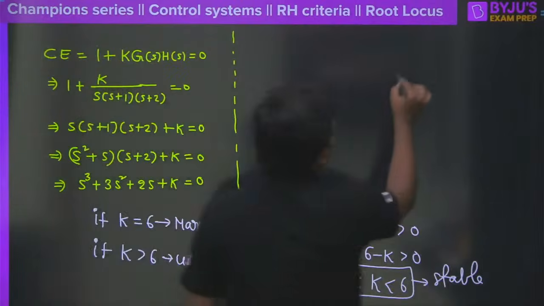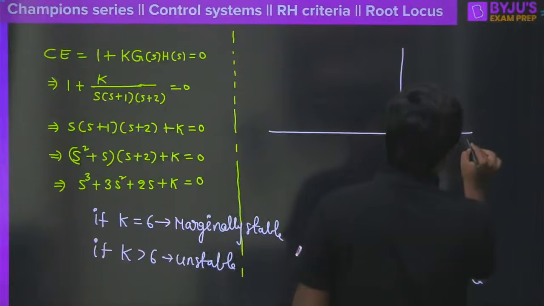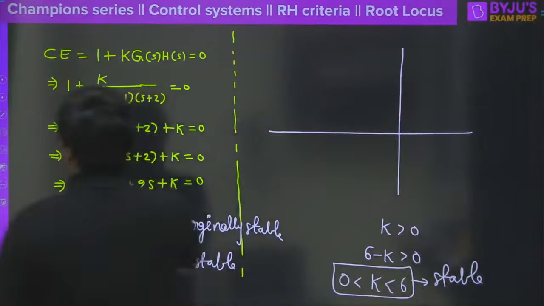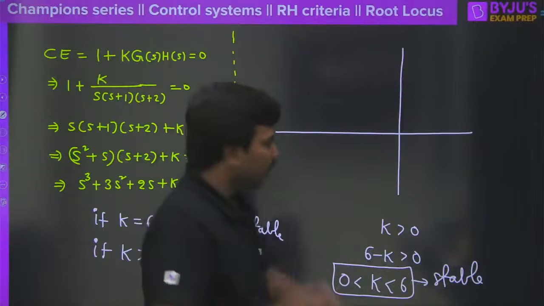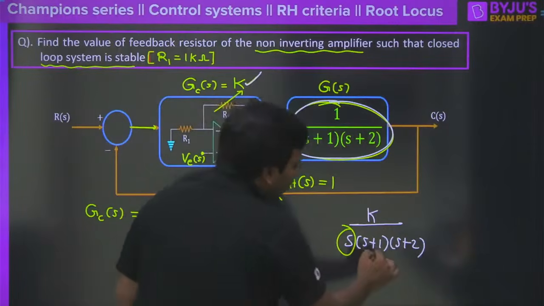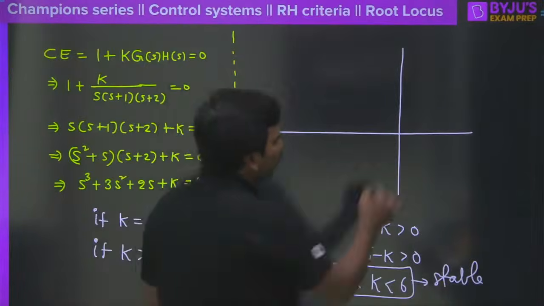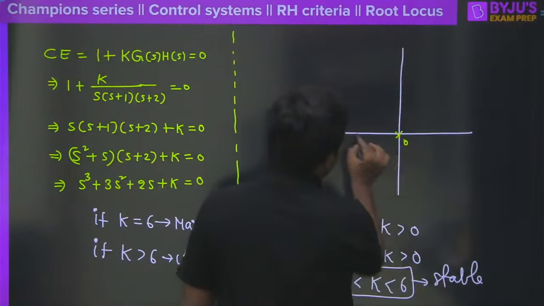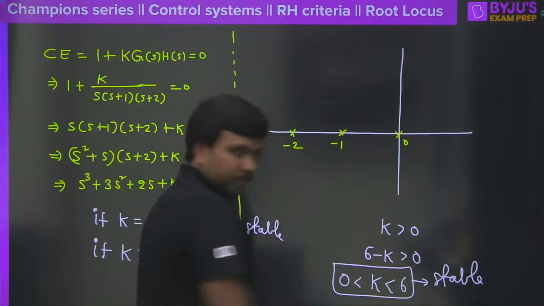So now if you look at the root locus plot, let us look at the root locus plot also. I know that you people can get the answer so easily, but I am going to discuss one step beyond this. What was the first pole we have? s is equal to 0. What was the second pole? -1 and -2 here. So the first pole is here at 0, the second pole is at -1, and the third pole is at -2, correct?